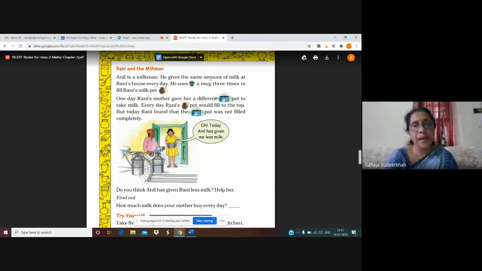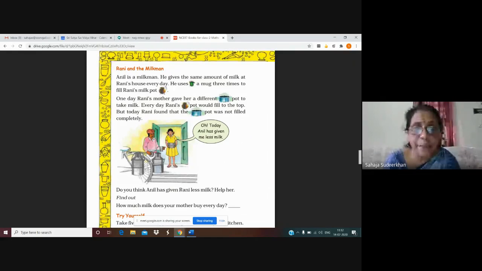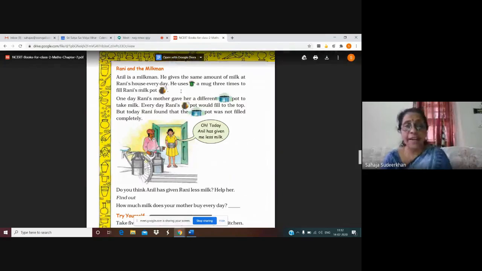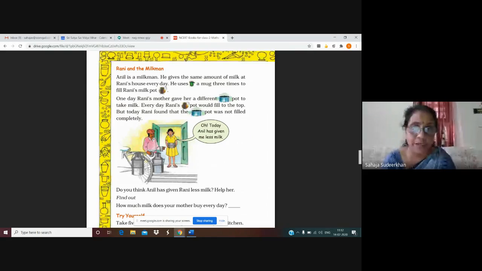He gives the same amount of milk at Rani's house every day. He uses a mug three times to fill Rani's milk pot. This one is the milk pot. Every day she used to carry milk. So what is Anil doing? Anil uses a mug and he used three times to pour milk to the pot to fill it completely.